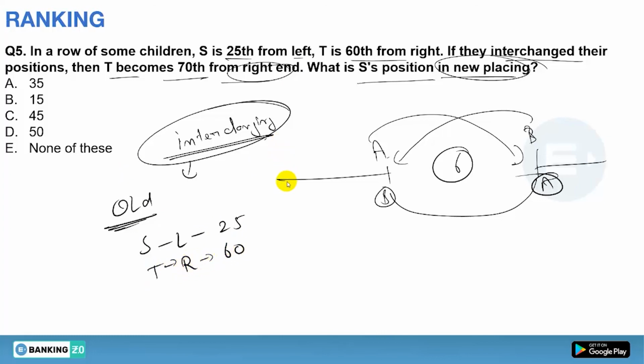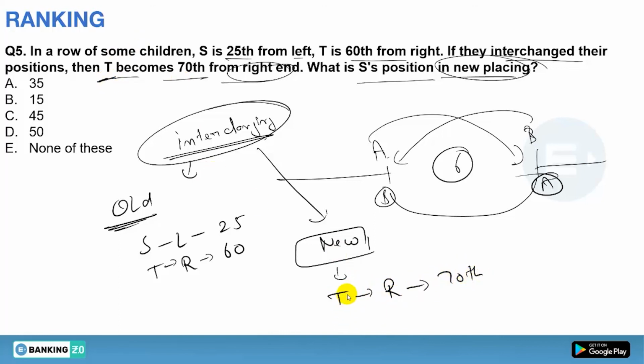And with that, whenever there is a question of interchanging, there will be a new position, that is for sure. Somewhere it will be given. Whenever there is a new position, it will be given for one person. Suppose there is T, whose new position from the right is 70th, and they have asked us to find the new placing of S, so we have to find the position of S from the left end. This is what we have to find out.